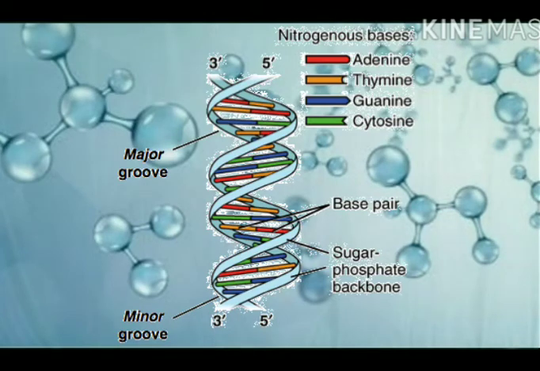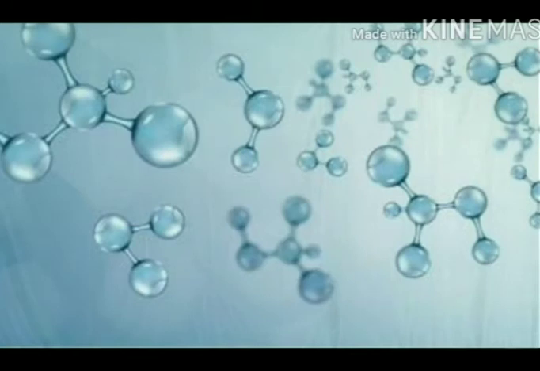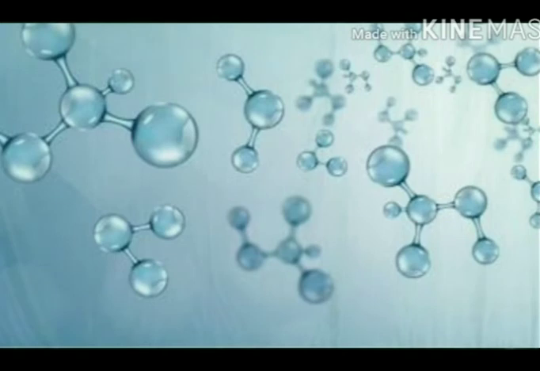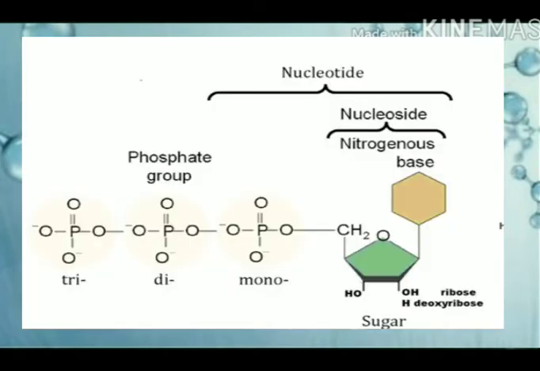Now, guys, I'm going inside this structure. When we try to analyze the biochemistry of this structure, earlier I told you that when amino acids bind together with the help of peptide bonds, they form a polymer, the protein. In the same way, the DNA molecule is what? The polymer of nucleotides. Remember, DNA is the polymer of nucleotides. Now, the question is, what is a nucleotide? A nucleotide is developed from a nucleoside. Now the question is, what is a nucleoside? First we will try to understand the nucleoside, then the nucleotide.